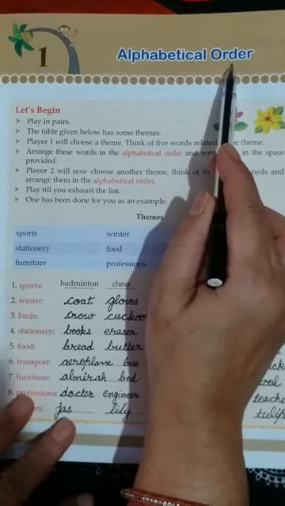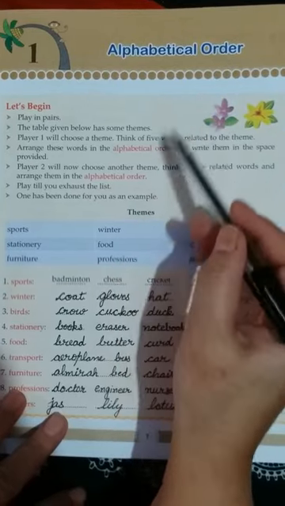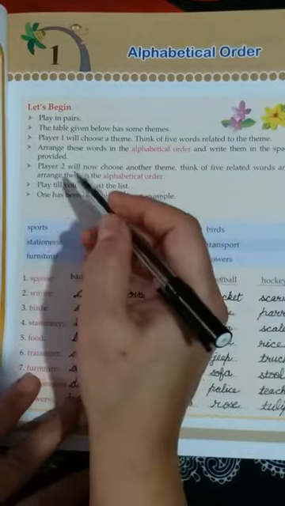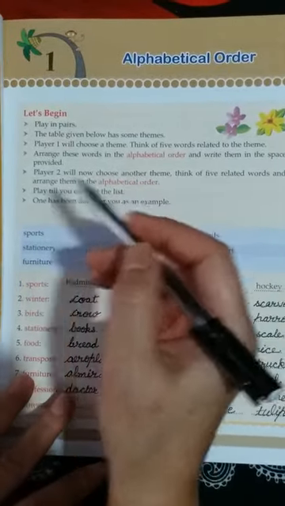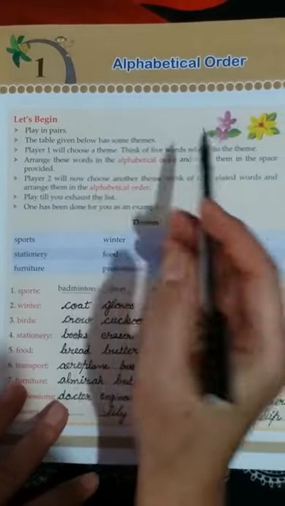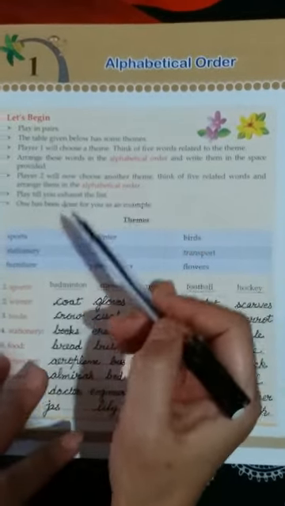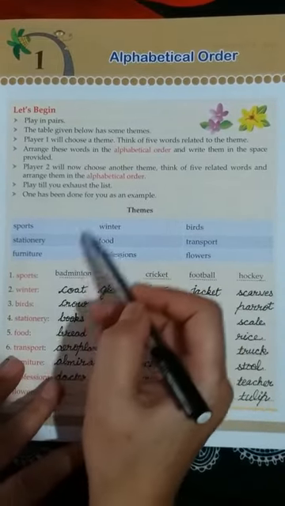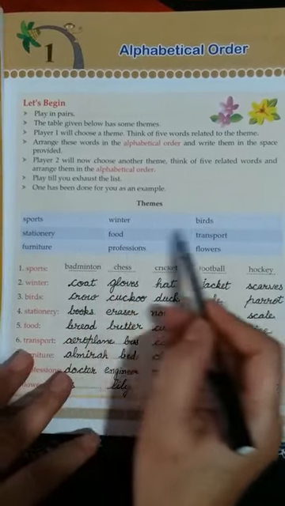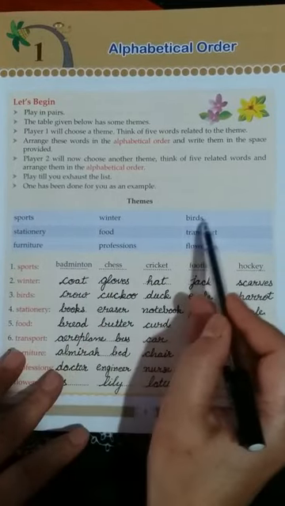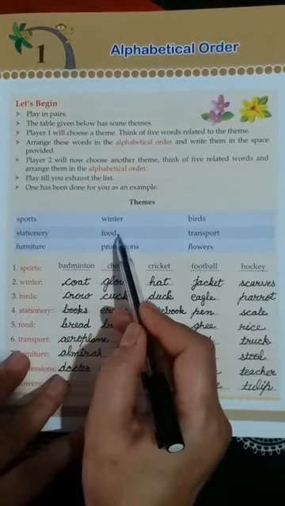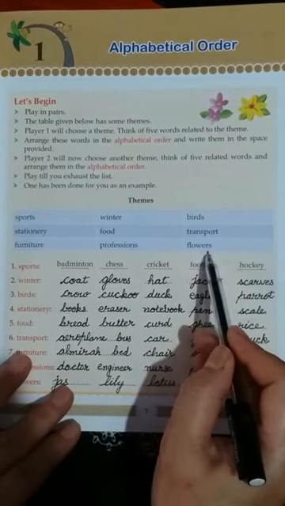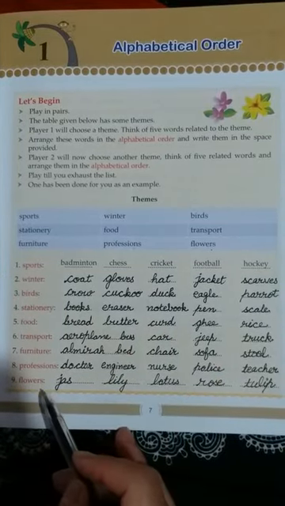In the previous video I told you how to arrange words in alphabetical order. Means, first of all, you have to see the alphabet letters, A, B, C, D, and then arrange the words according to the alphabet. Now in this lesson, themes are given in the box: sports, winter, birds, stationery, food, transport, furniture, professions and flowers. Total 9 themes are given.